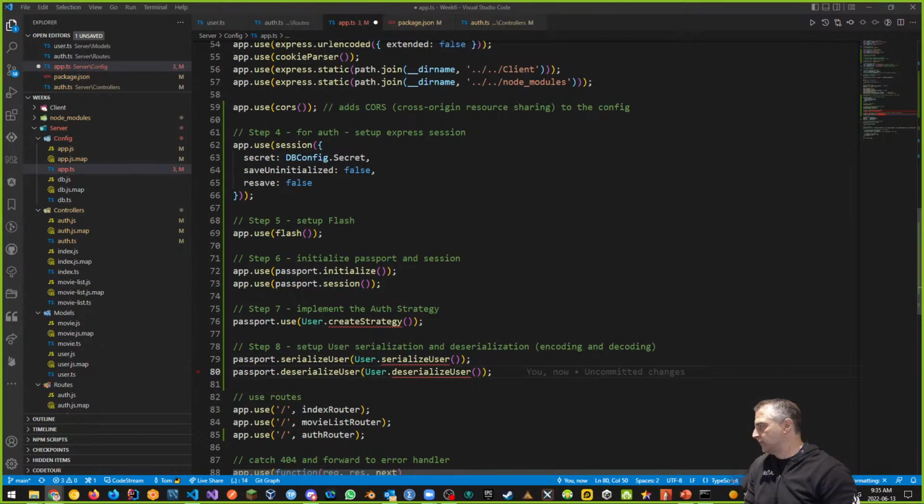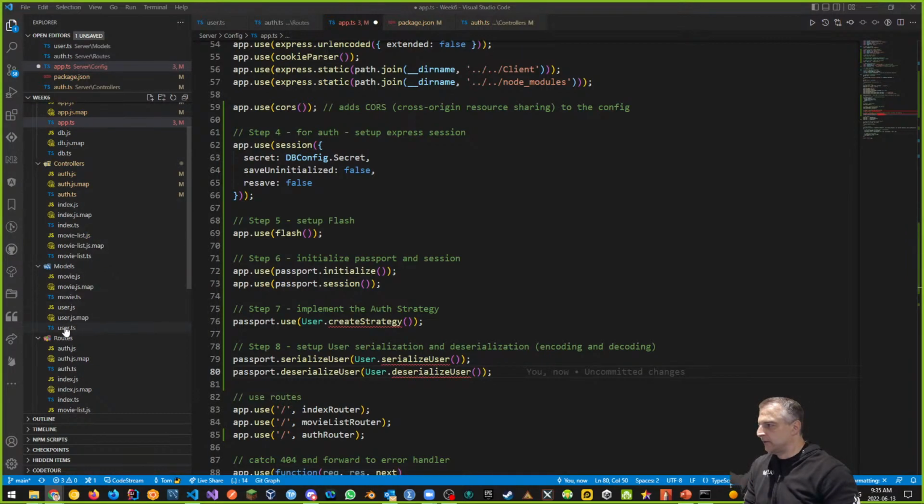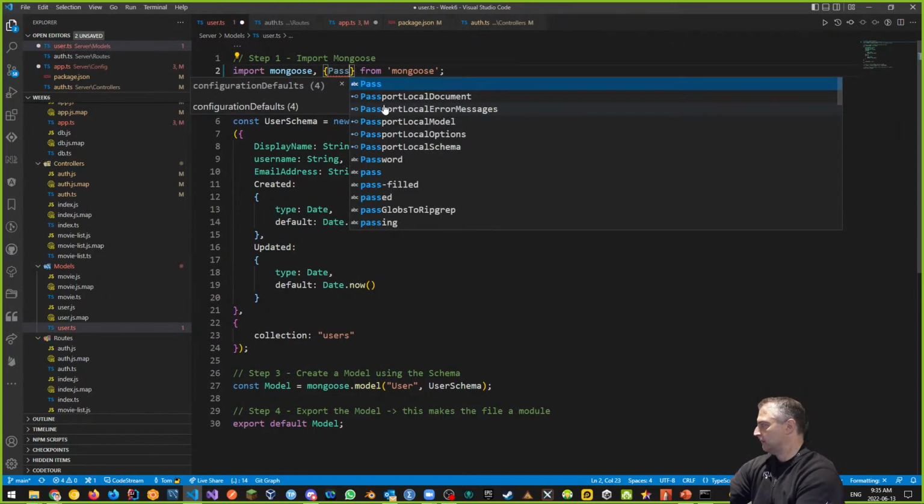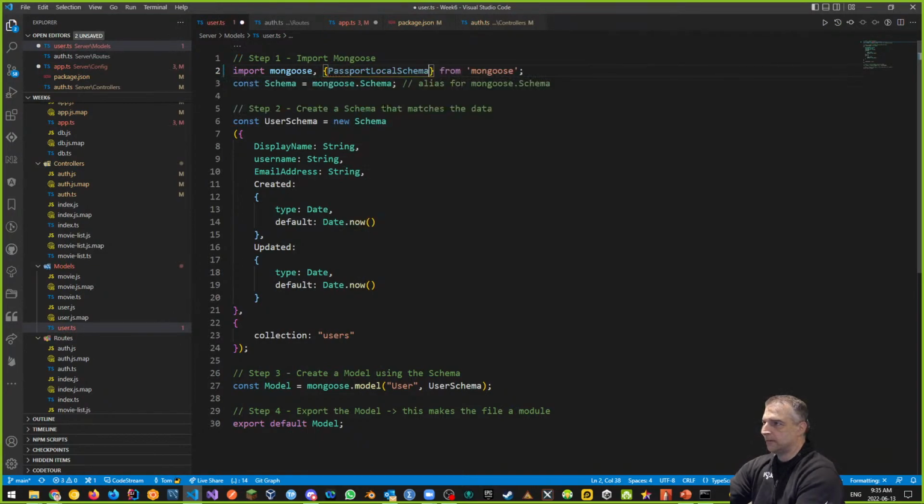So let's go back to the user model, and we can reconfigure it, which is what we want to do. So there's our user model. Our user model is just a regular model right now. We're using a Mongoose schema, but we haven't talked anything about Passport at all. And here's some stuff that we can do. So under Mongoose, we're going to say something like this. Mongoose is going to have a special schema called Passport Local Document, or Passport Local Schema is what we want to use here. It's a special function that we can get from Mongoose. So the local schema is what we want to do here.